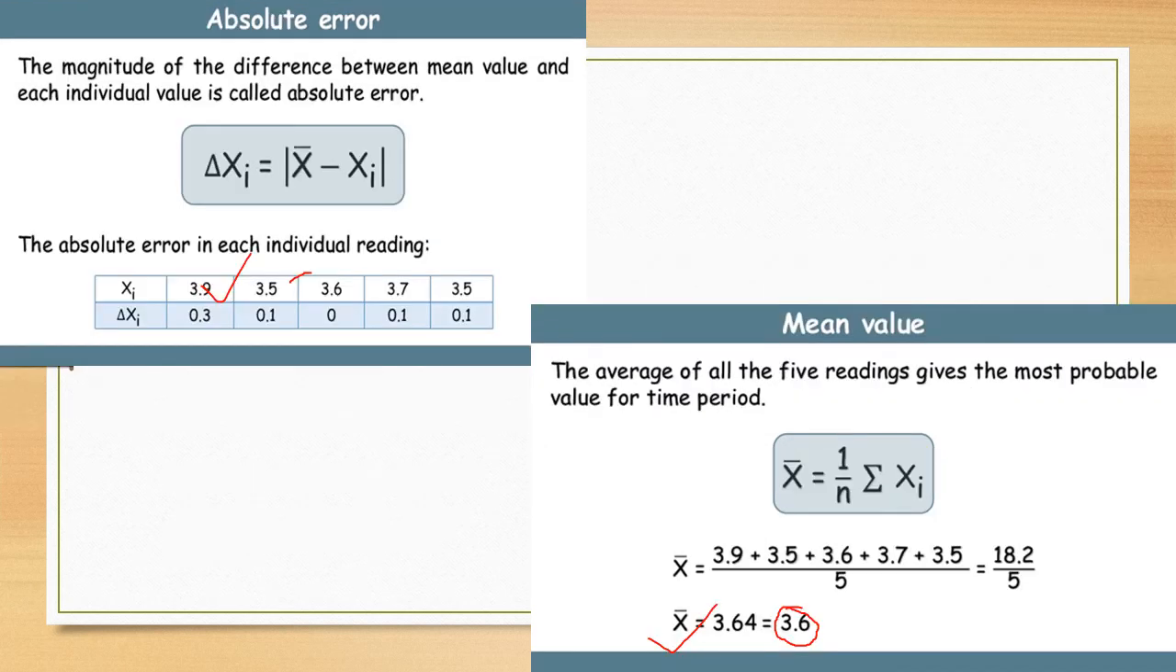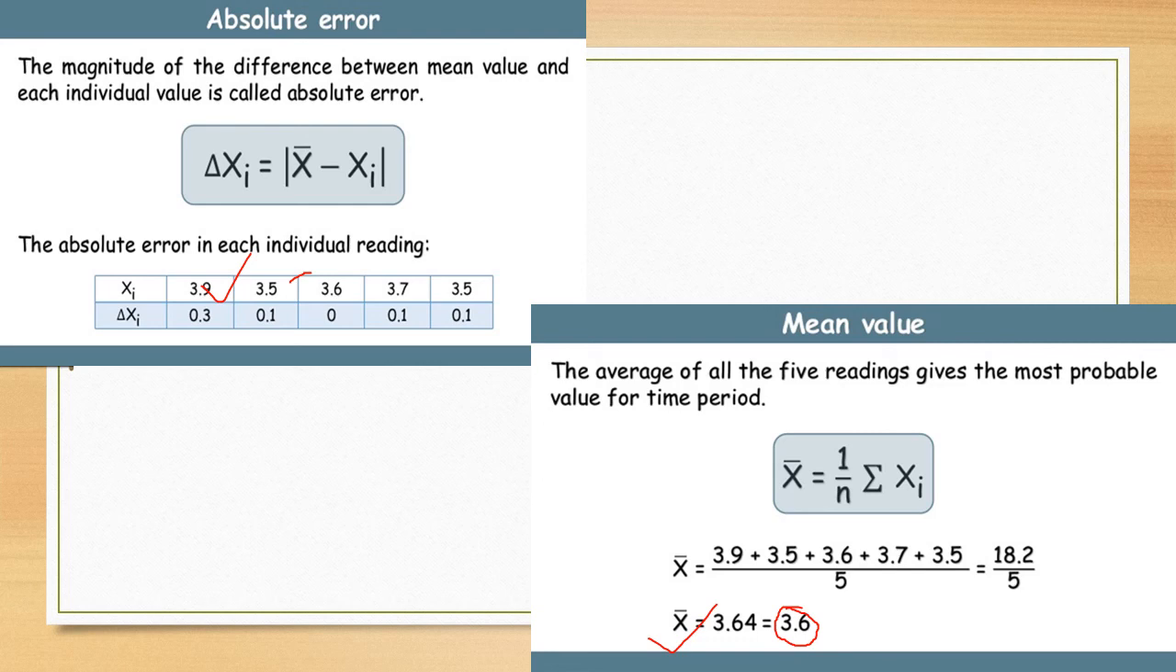Next, there is the absolute error and the mean value. The magnitude of the difference between the mean value and each individual value is called absolute error. For example, delta xi is equal to x bar minus xi. Here are some readings: 3.9, 3.5, 3.6 for the xi, and delta xi means 0.3, 0.1, and so on. These are the values for delta xi.